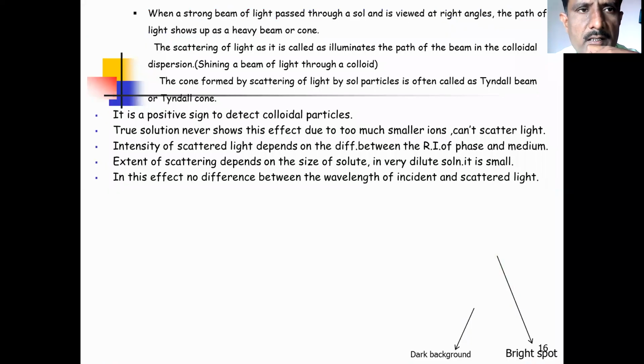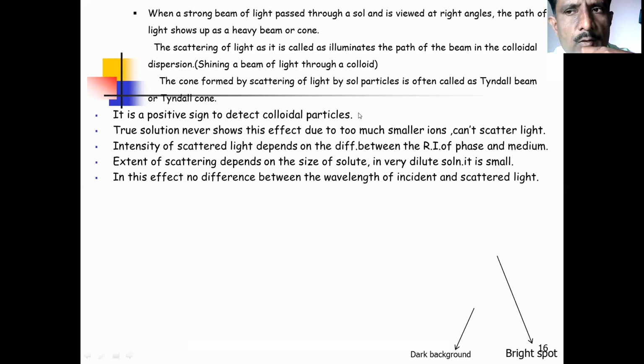I have shared the detailed explanation in the last lecture, of how the Tyndall effect occurs when a strong beam of light passes through a sol and is viewed at a right angle. The path of light shows a heavy beam or cone. That scattering of light is called the illumination of both the beam and the colloidal dispersion. This is the Tyndall effect, and the beam or cone observed is called the Tyndall beam or Tyndall cone.